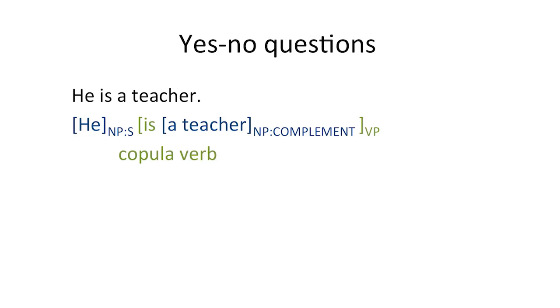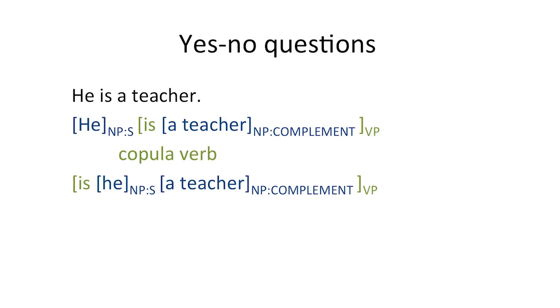So to make a question from he is a teacher, we take is and move it to the front. Even though it's the main verb, because there's no other verb in the verb group here, we get is he a teacher. We don't add do in this case. We don't say does he be a teacher.